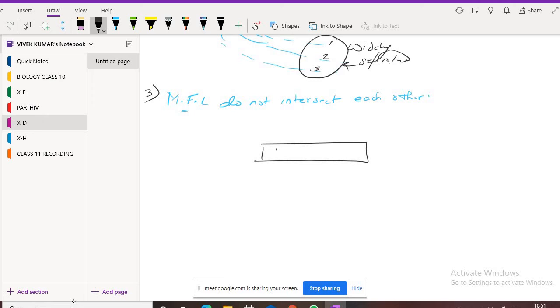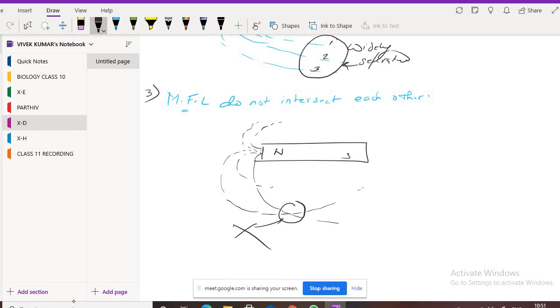Suppose this is again a bar magnet, North Pole and South Pole. These magnetic field lines never cross each other. They never meet each other. You can see these magnetic field lines will never intersect like this, where this line crosses that line. This type of intersection will not happen. This is the meaning of the properties or characteristics of magnetic field lines.